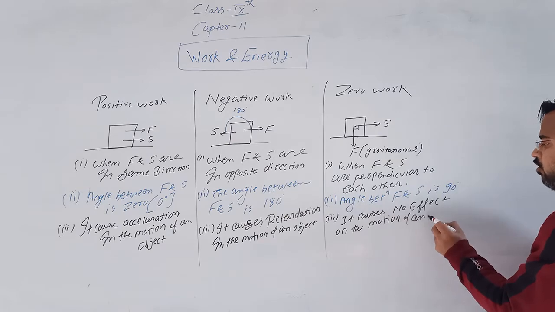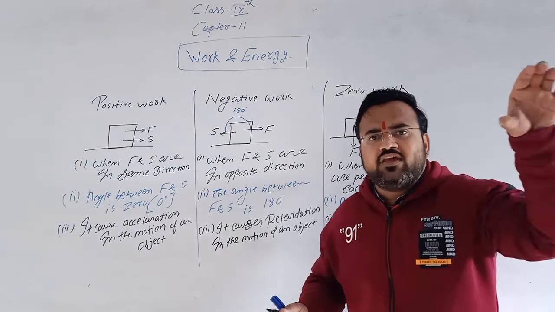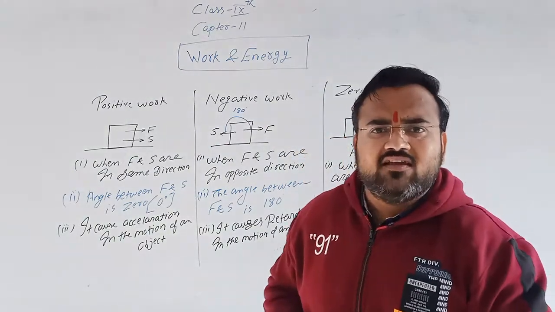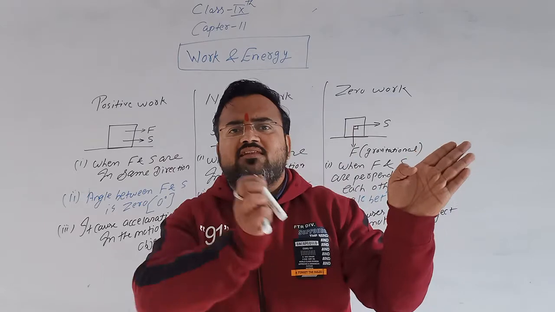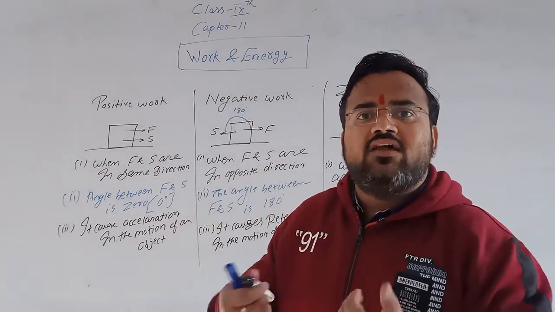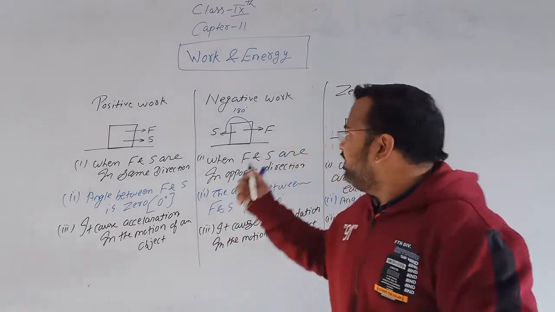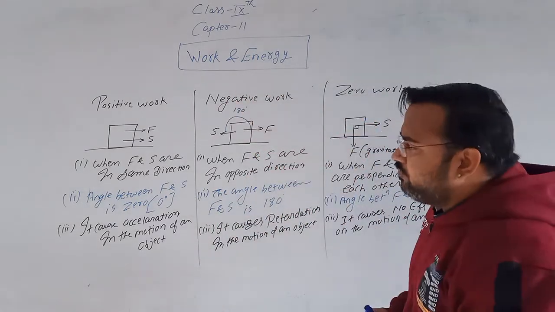motion of an object. Whenever an object is moving in a particular direction, and if no force is applied, neither in this direction nor in this direction, only gravitational force is applied, then there would be no effect on the motion of the object. So this is positive work, this is negative work, and this is zero work.